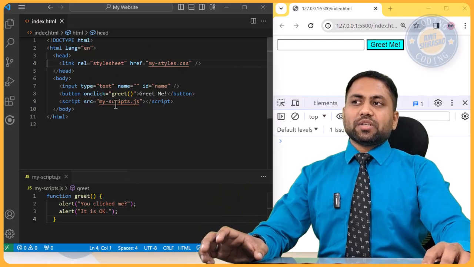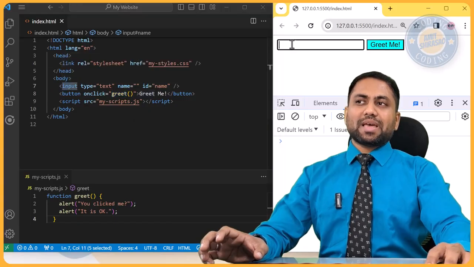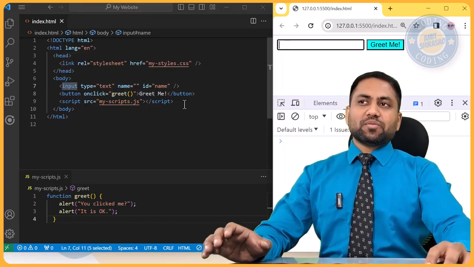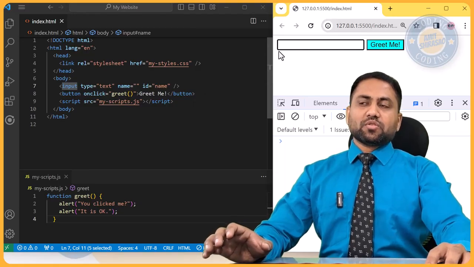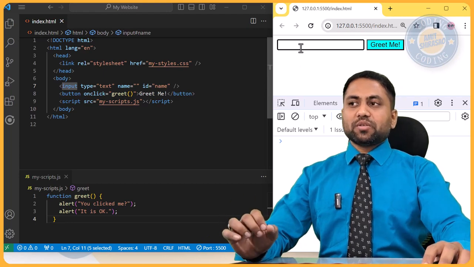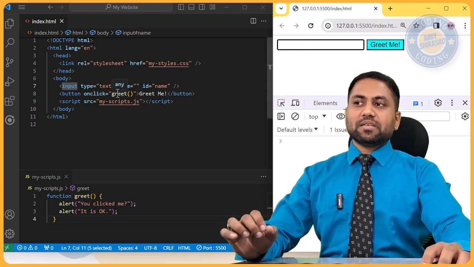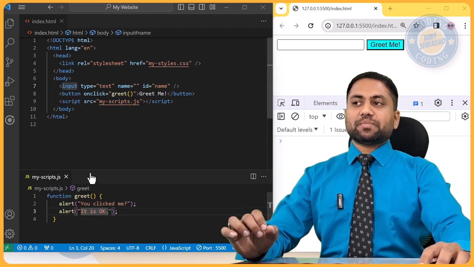Here in the greet function, what I want is to take the name from this input box, say hello and whatever the name is, and print that name over here. So first of all, let us see whether we can get the value of this input box. The way to do it is, as soon as I click greet, I'll try to get the value of this input box.